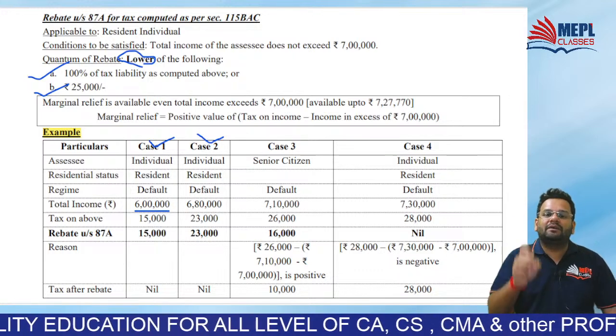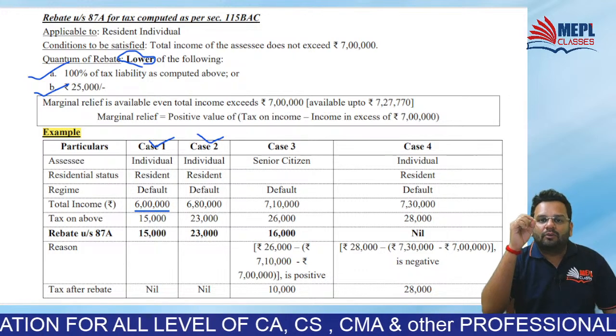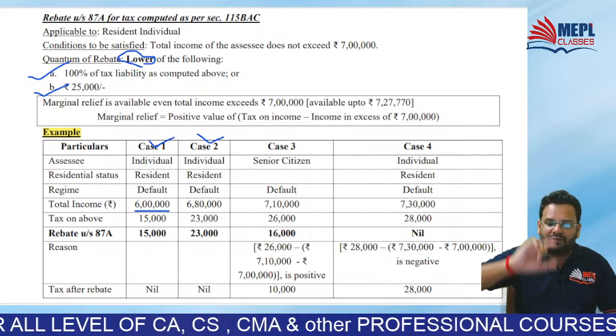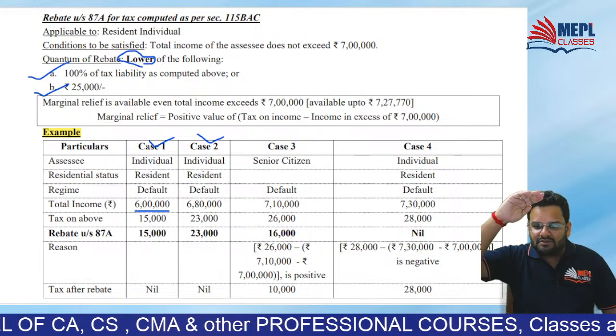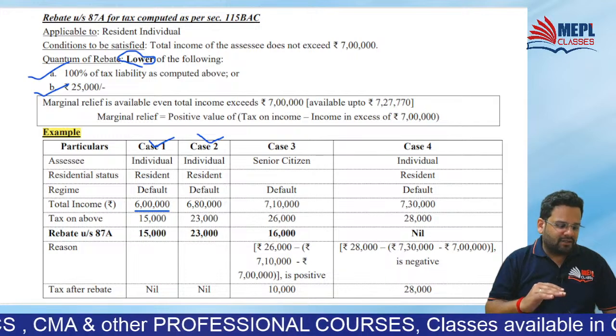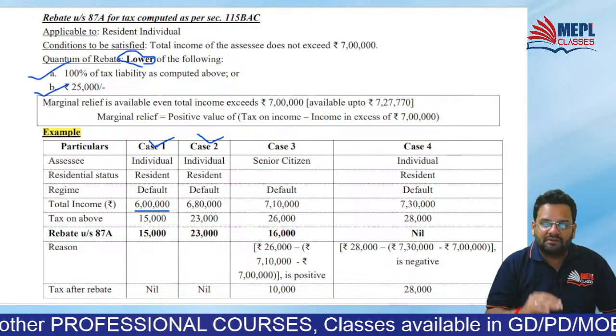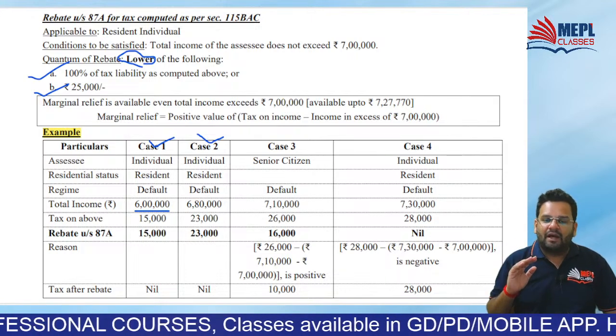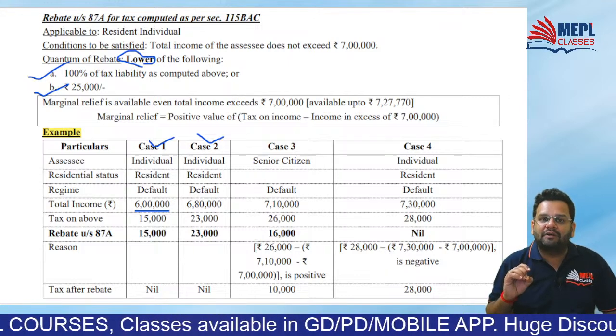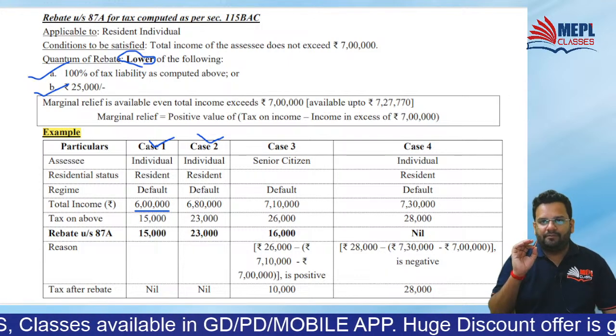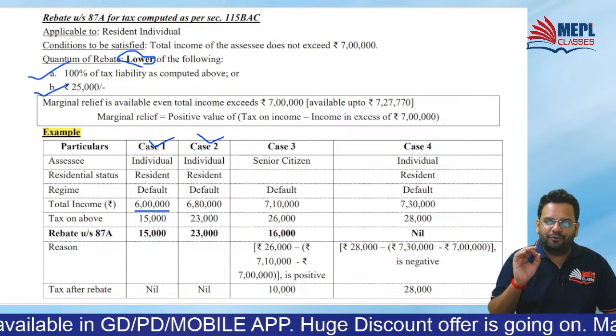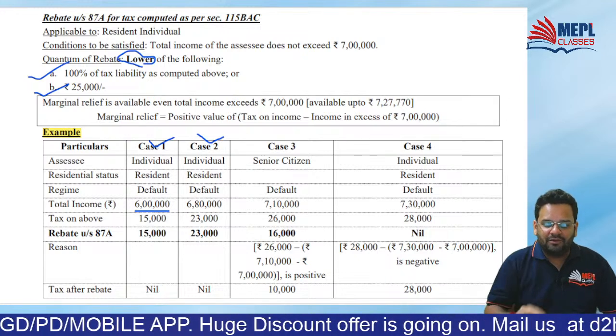We got rebate to the extent of 25,000 or 15,000, whichever is less. So did you get it? We got rebate of rupees 15,000 and therefore your tax liability will become nil. Agreed, all of you? Can I go ahead to case 2?